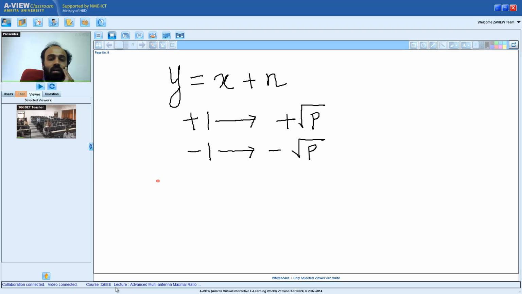Therefore, what is the average power? Can someone tell me what is the average power of this scheme?